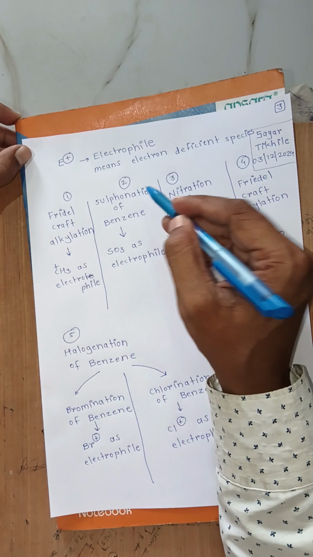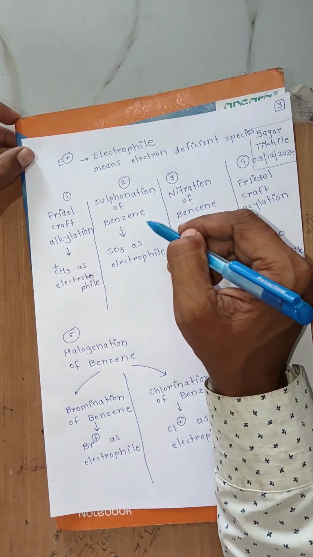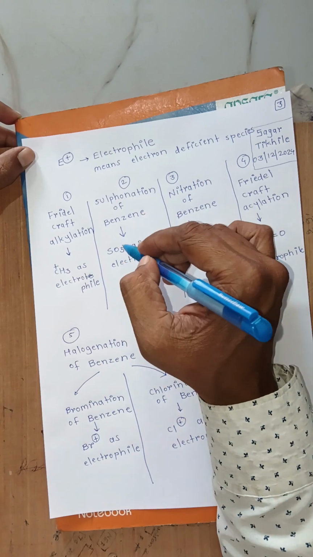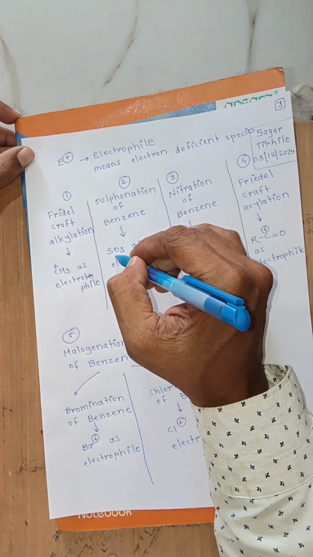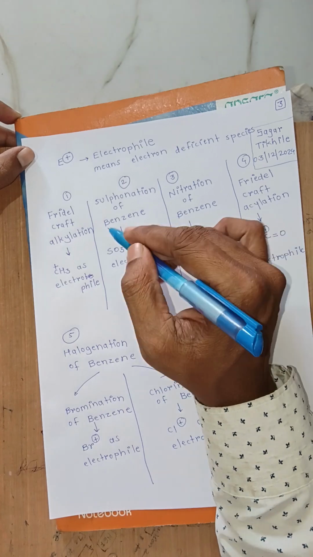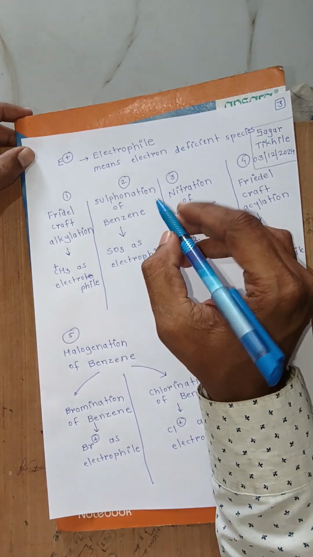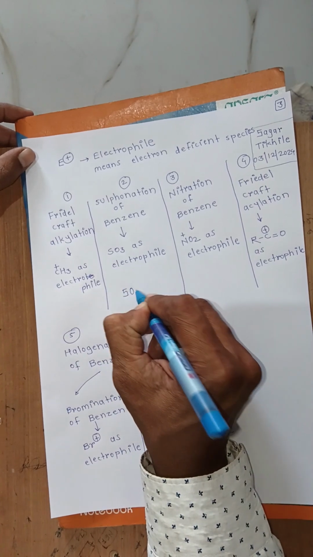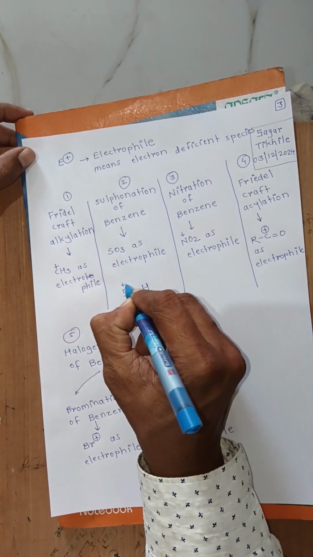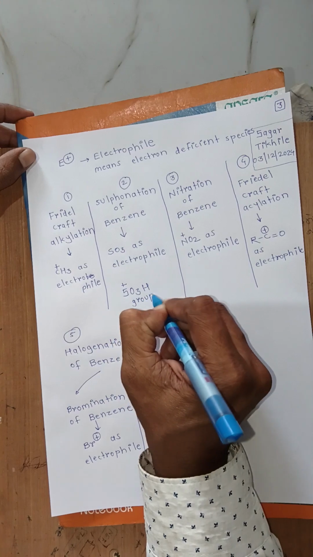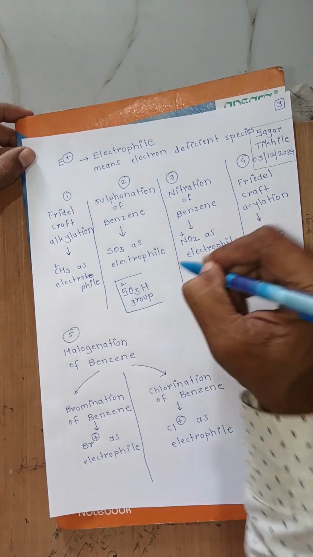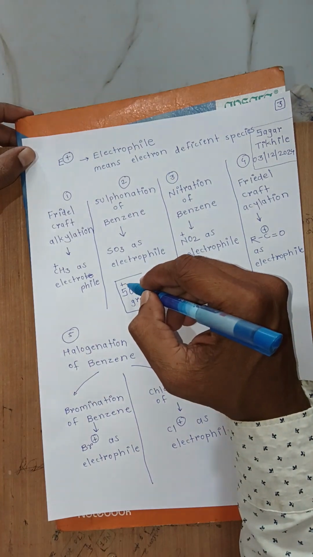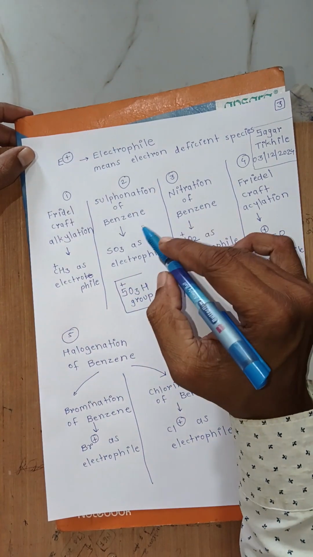Then the second type is sulfonation of benzene. In this, SO3 is the electrophile. In this electrophile, sulfur has positive charge, but the actual attack on the benzene ring happens by the SO3H group, and in this group the sulfur has positive charge; that is the electrophile.